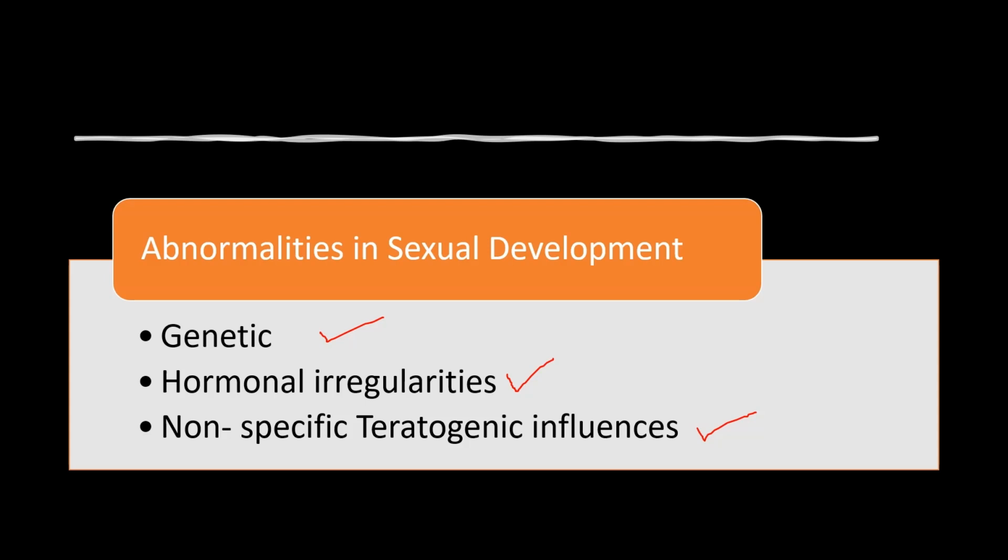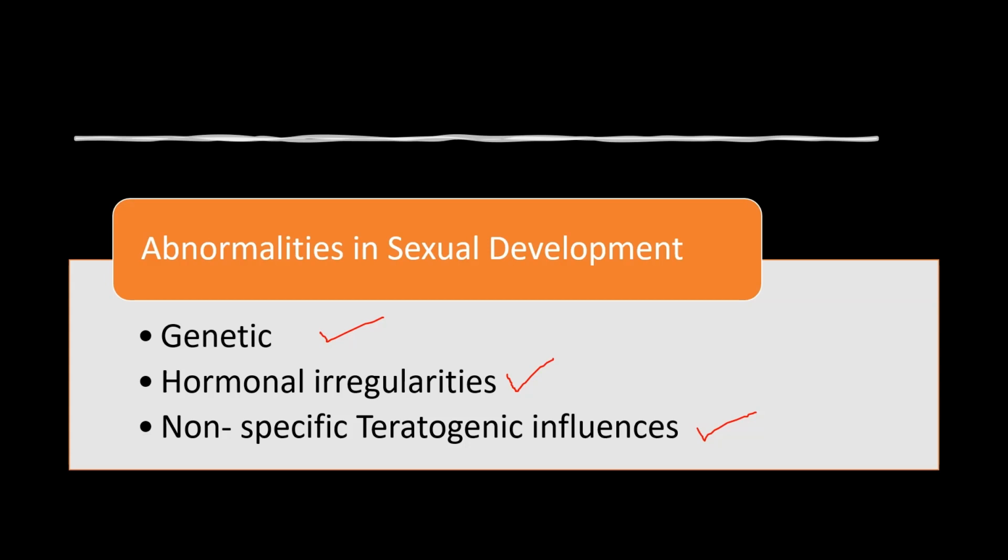Abnormalities in sexual development can be caused by various factors. It may be genetic, it may be hormonal irregularities, or non-specific teratogenic influences.